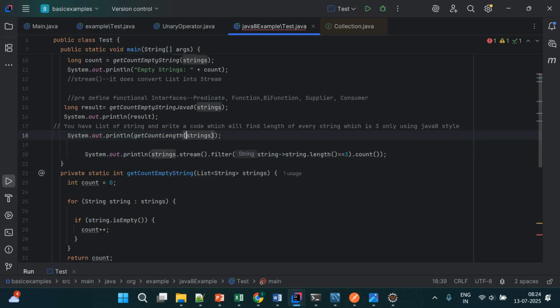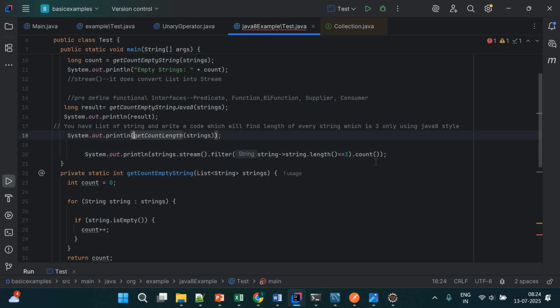Let me write this using the old approach, and I will use a plus. We know this is doing a concatenation only, right? Here it is calling the method only, right? So not like this.